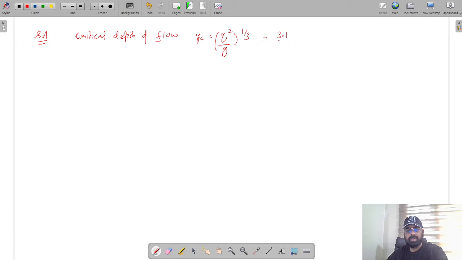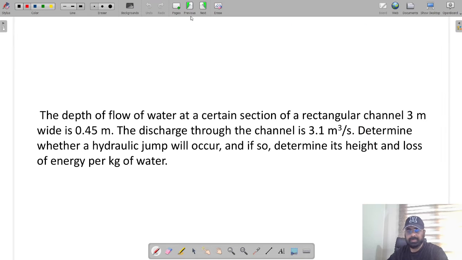So 3.1 divided by 3 whole square divided by 9.81 raised to the power 1 by 3. On simplification, this value comes out to be 0.48 meter.